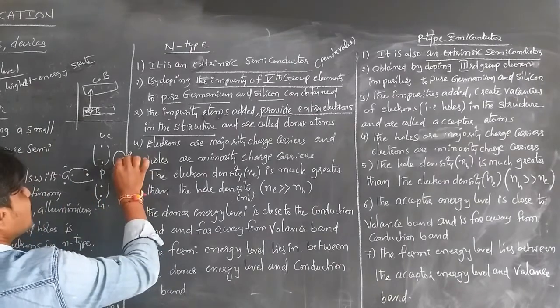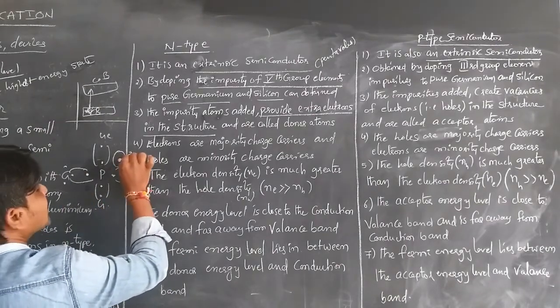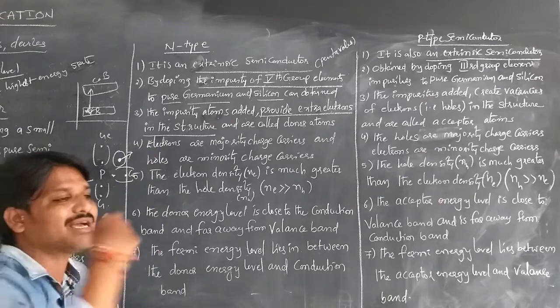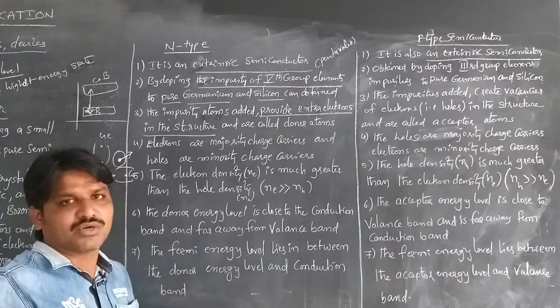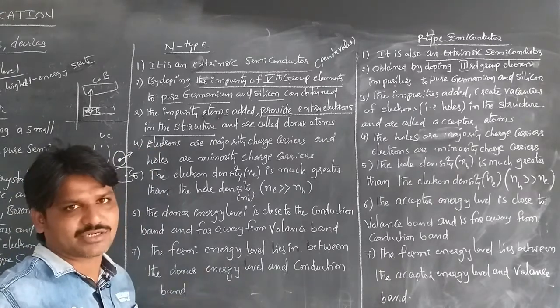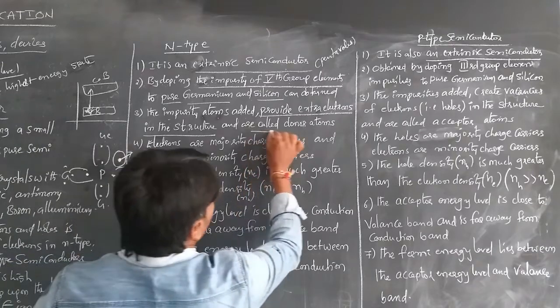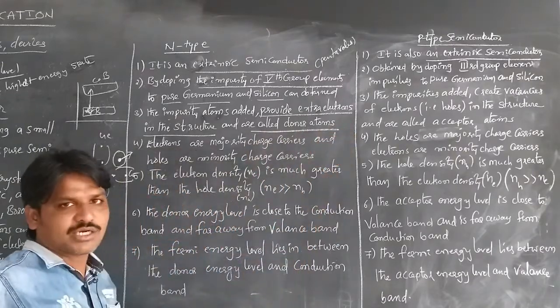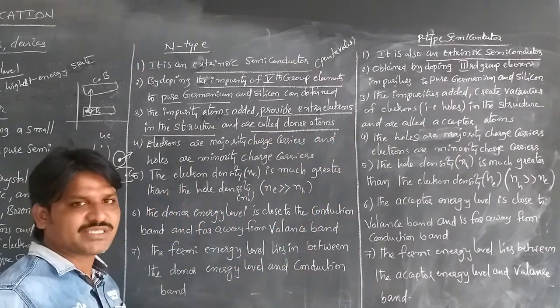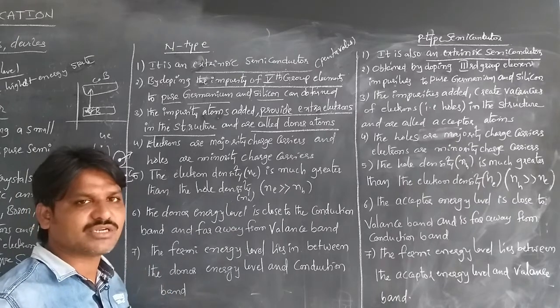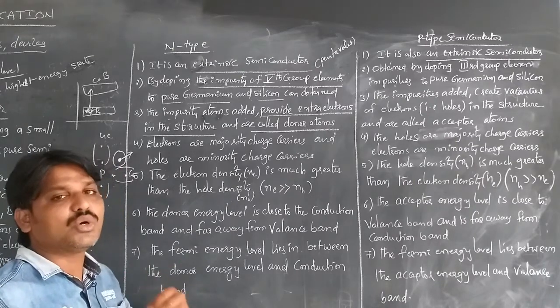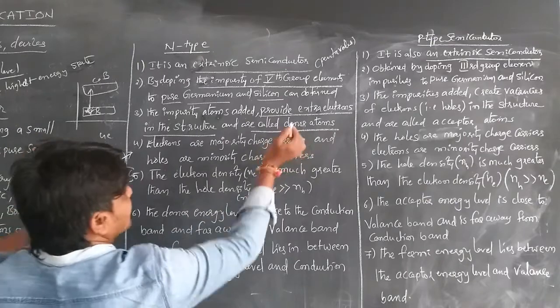The phosphorus has an excess free electron which is ready to donate to form another bond. It is ready to donate the electron, so that's why it is called a donor atom. The impurities added in an n-type semiconductor are called donor atoms. So here these are the donors.